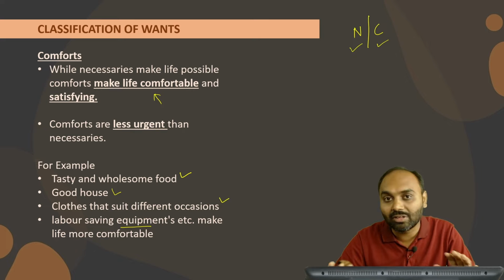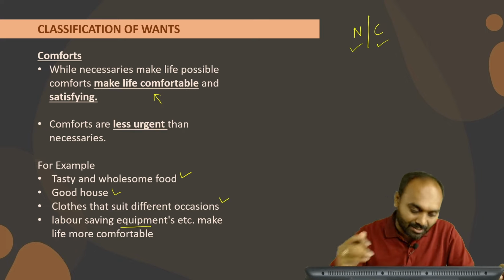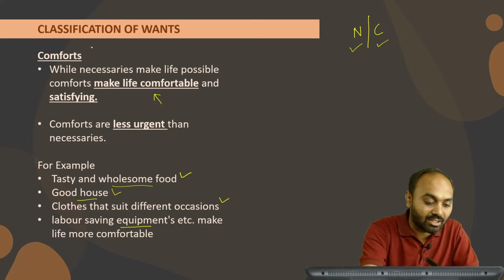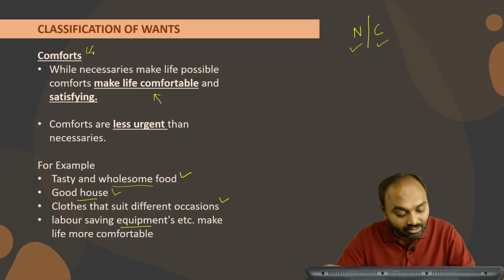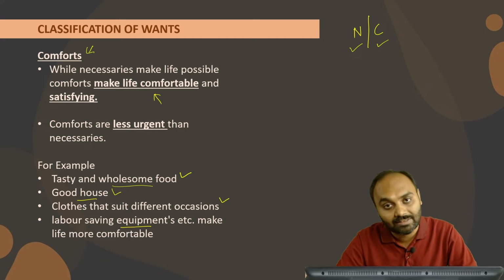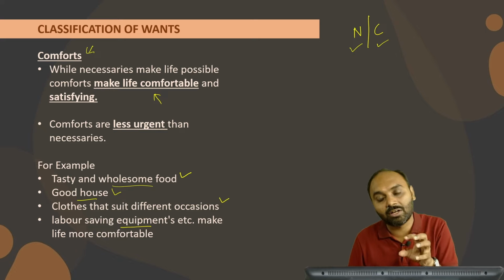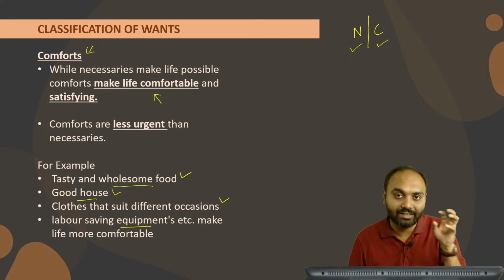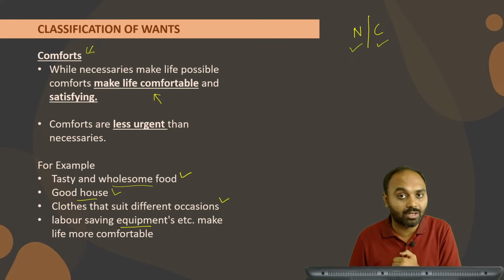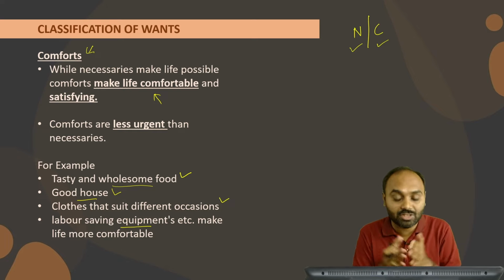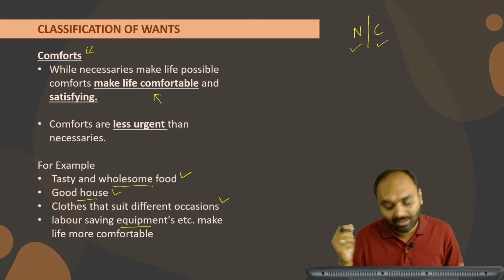So I'm trying to clarify that a tasty wholesome food that we are discussing, or a good house that we are discussing under the category of comfort, can be a necessity for someone else. So there is no rigid definition or rigid example that a thing will always come under the category of necessity. It can become a comfort, even a luxury as well. That is the reason why I'm trying to explain the difference between necessities and comfort.